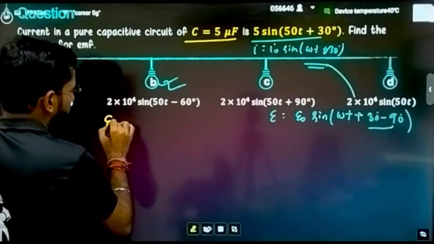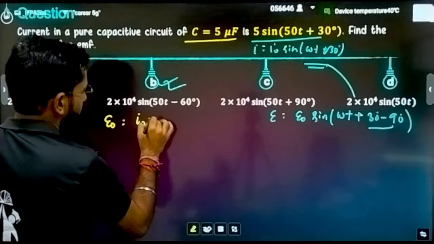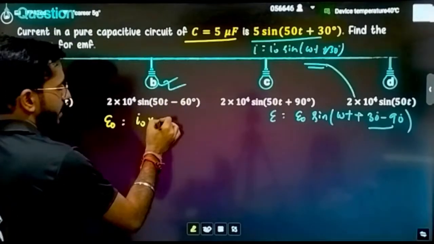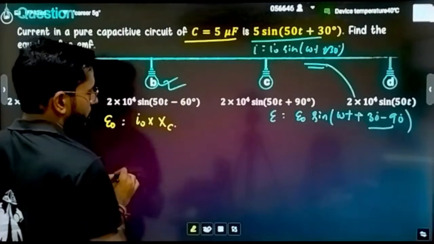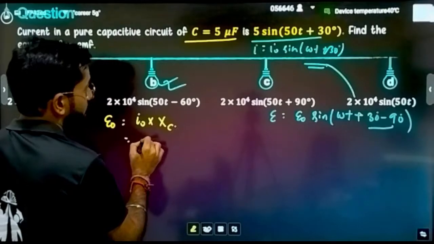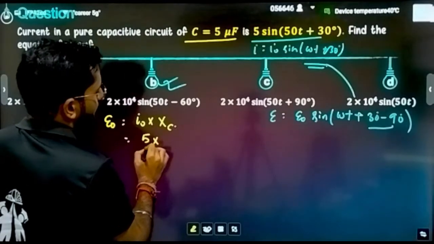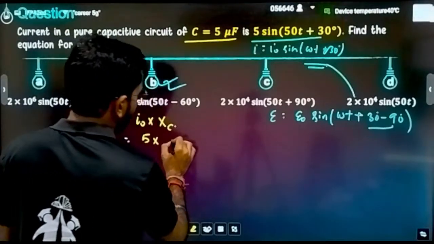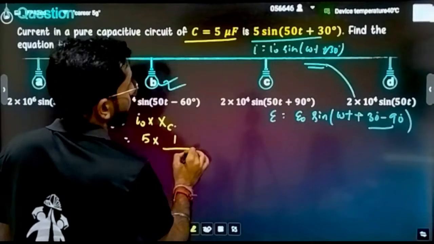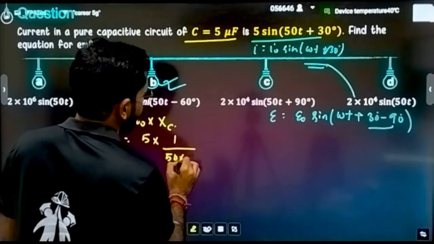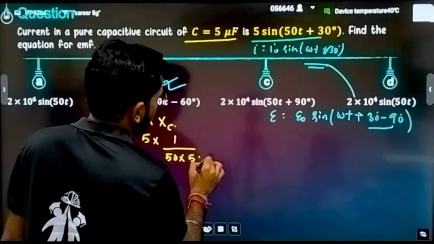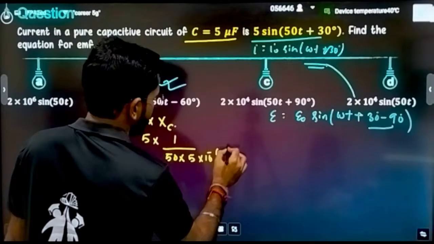So E naught can be written as I naught into, resistor is not there, capacitor is there, and what is the effect of the capacitor? We write it as XC, that is capacitive reactance. I naught is 5. XC can be written as 1 by omega C. Omega is equal to 50 and C is equal to 5 into 10 power minus 6.